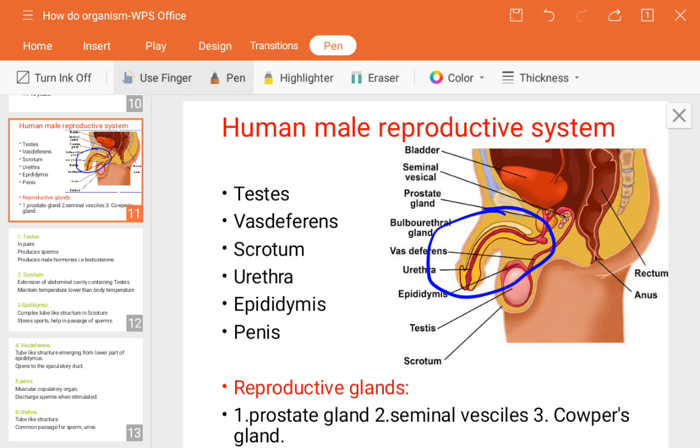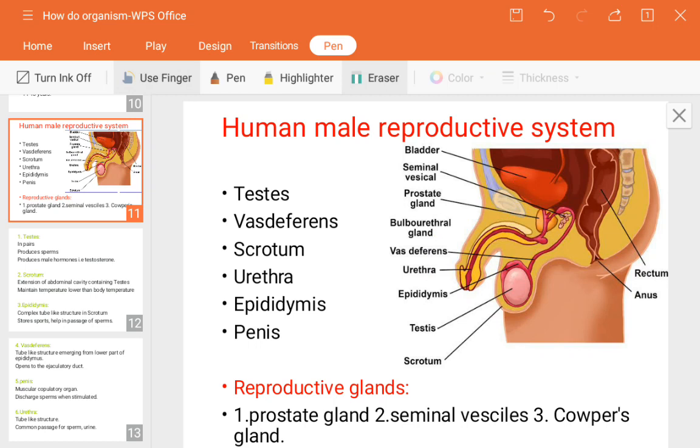And another word has come here, that is copulatory. Why is it known as that? Because it has the ability to release both things, first urine and second sperms. That's why it's known as copulatory, meaning it's doing two works together, that is why couple. Next, it discharges the sperm whenever it's stimulated. So we will see that in the next case.